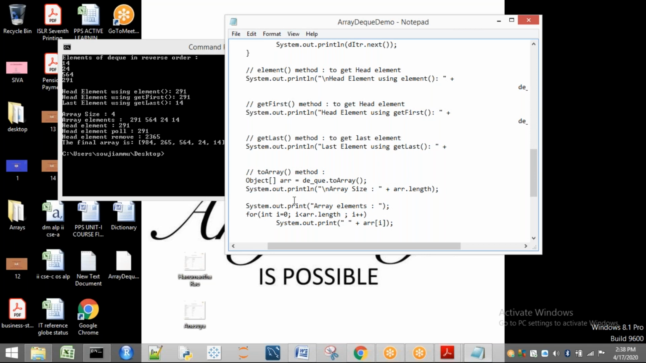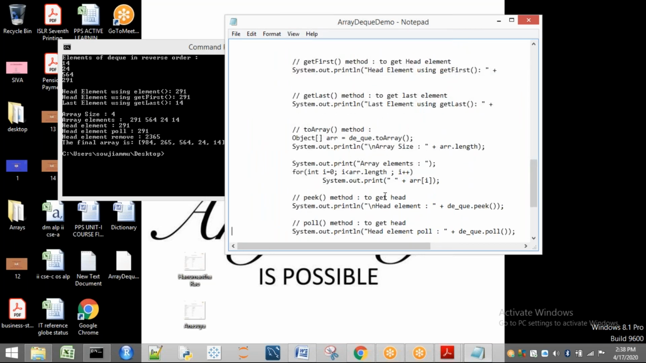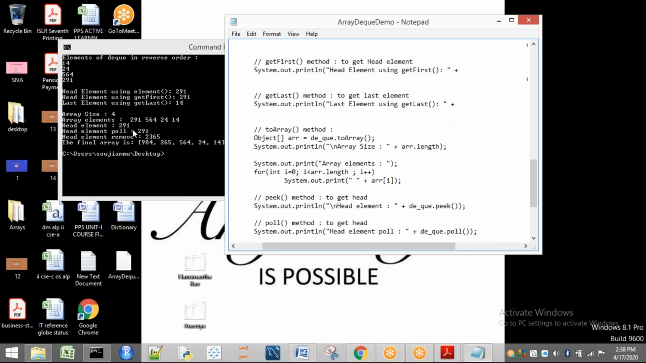Generally, this is an array. I'm applying on DQ only. So I'm applying dq.peek. Peek means what? The top element. 291 I am having, so it is going to return 291 here. Poll means what? It is going to remove the element.